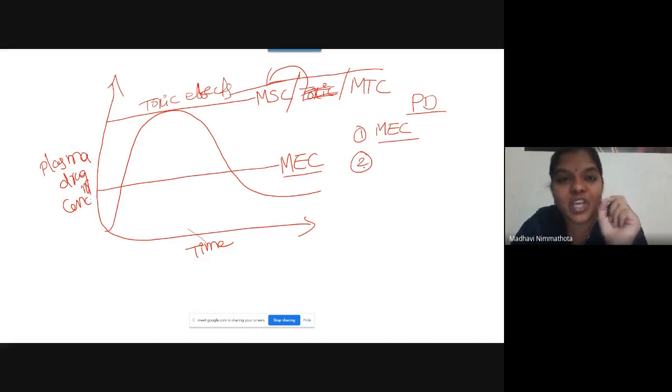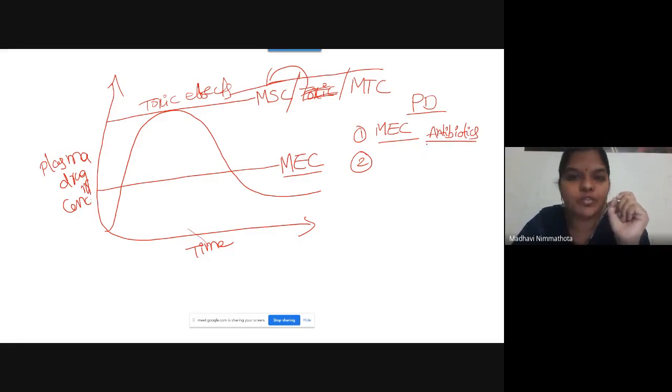So which kind of drugs come under this MEC? An example is antibiotics. Why am I telling you antibiotics as an example? In the case of antibiotics, the minimum effective concentration is sufficient to kill or inhibit the growth of microorganisms. Is it right?